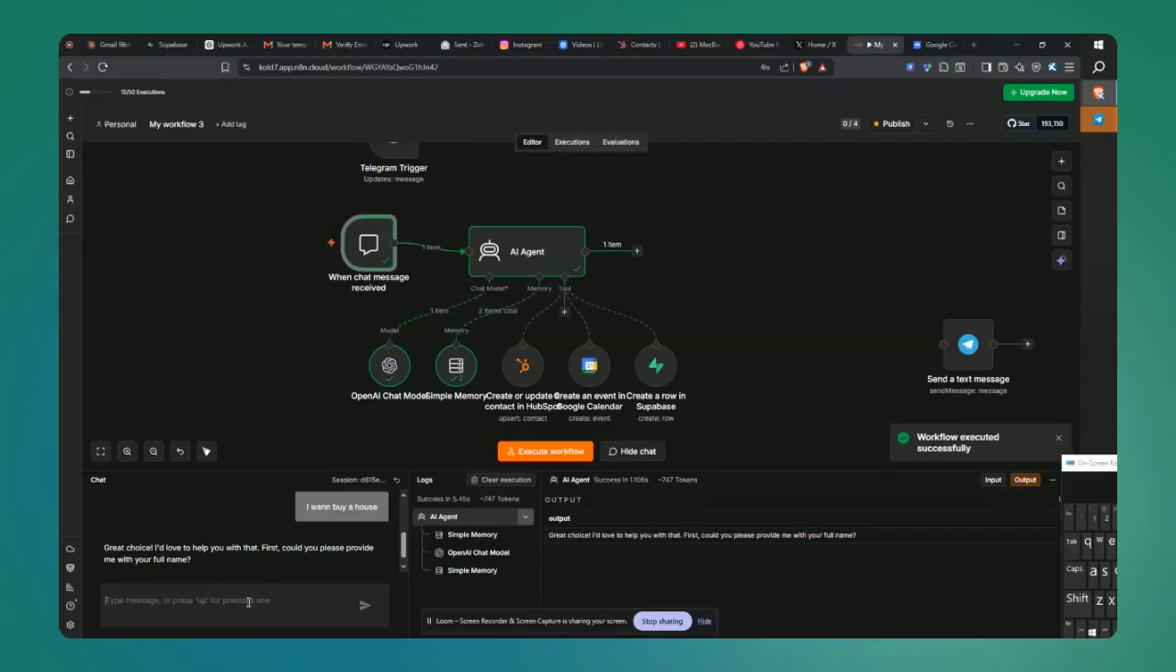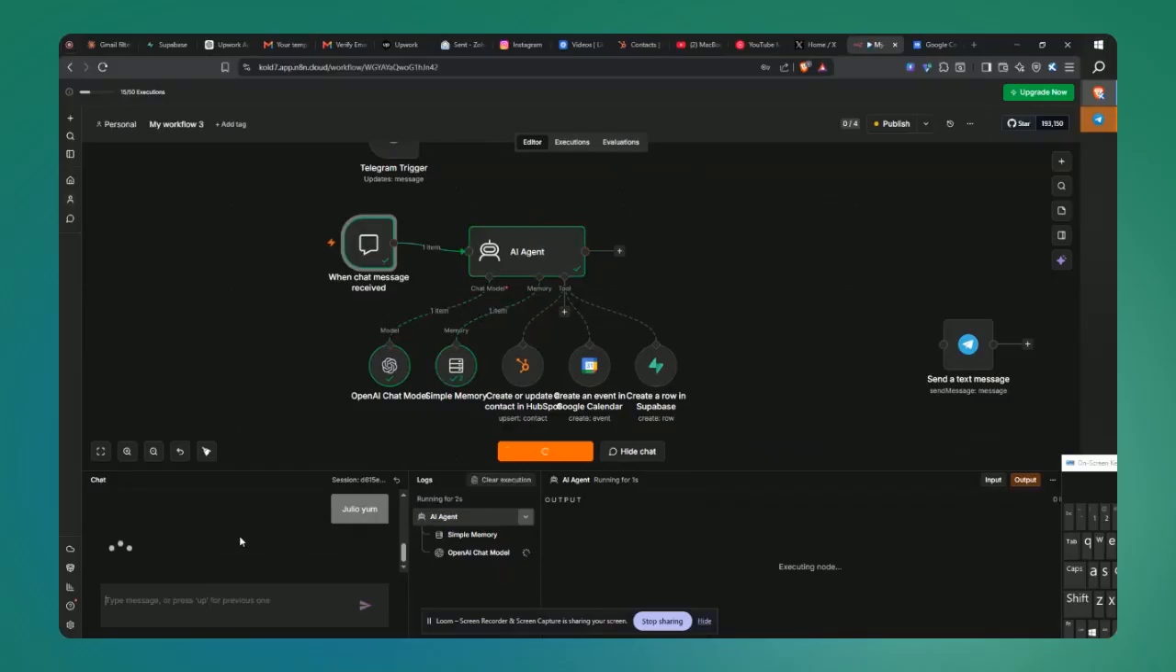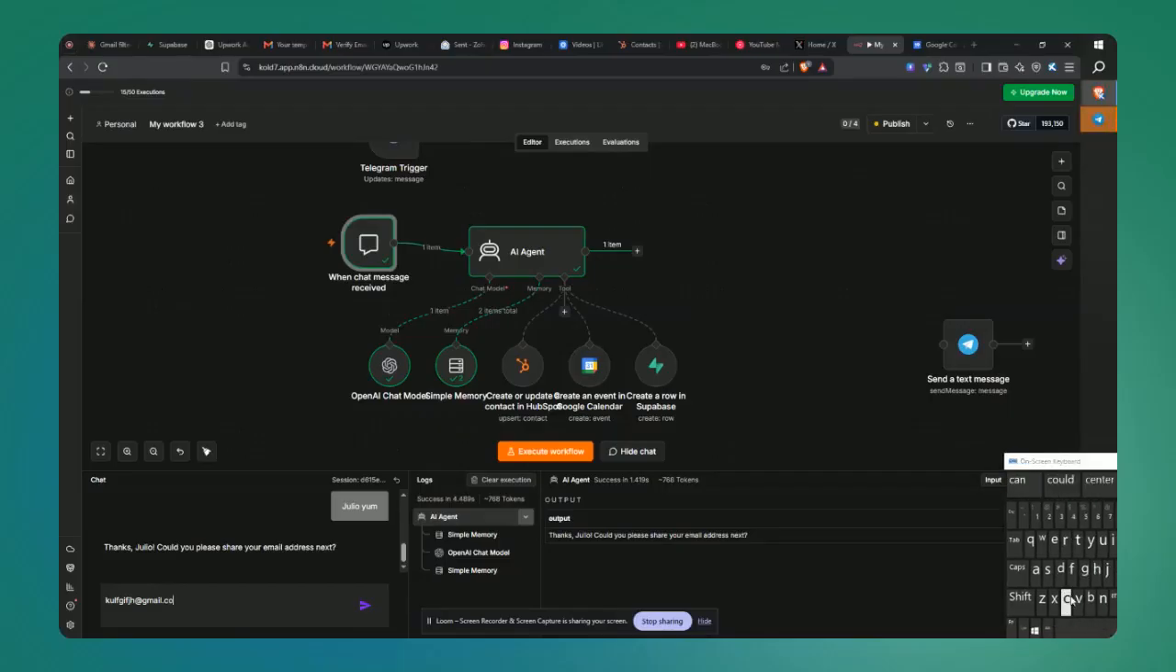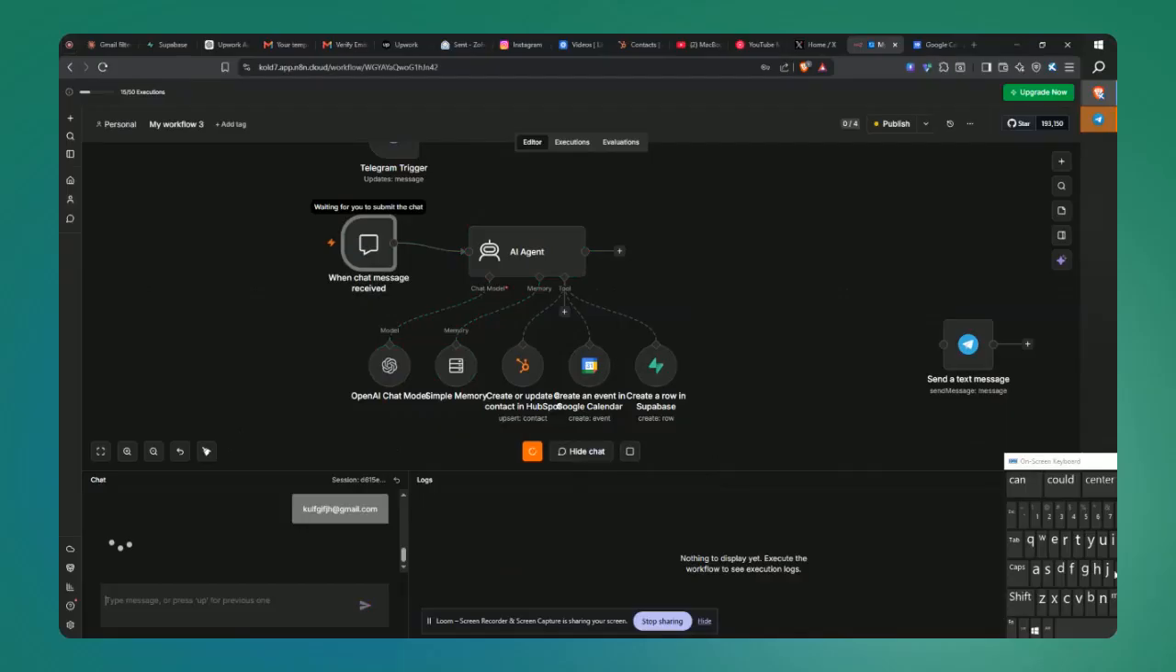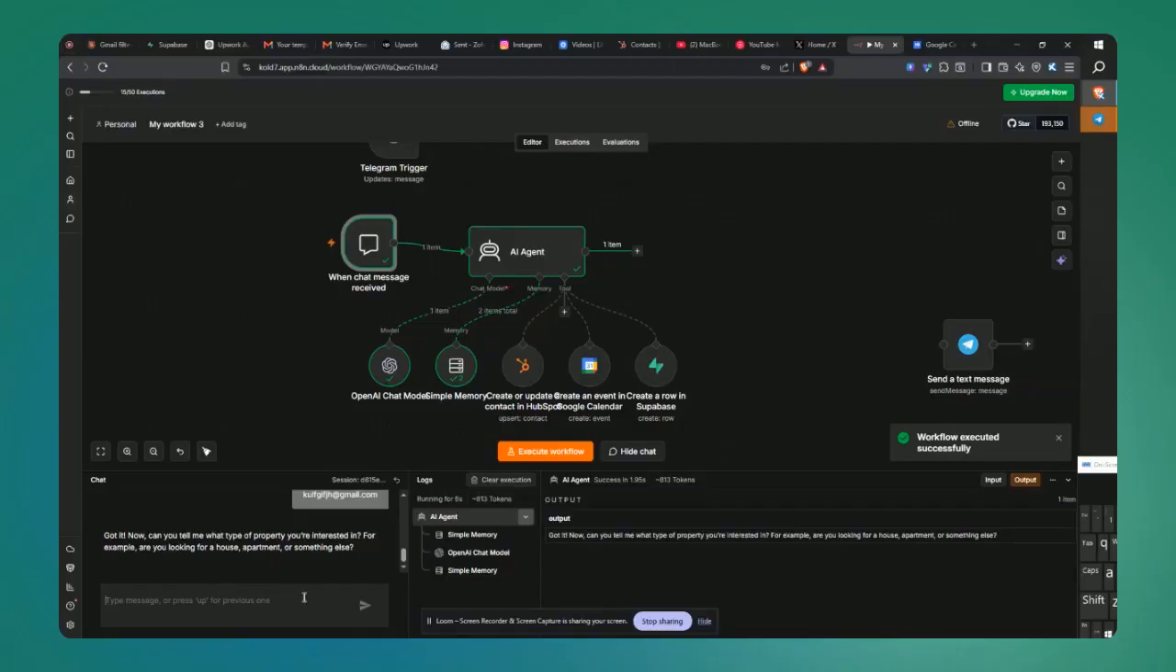So it's going to ask me for my name. Let's just add some random name. Then it's going to ask me for my Gmail address, and let's just input some random Gmail address as well. Then it's going to ask me the kind of property I'm trying to buy. Let's just say I'm trying to buy a condo.